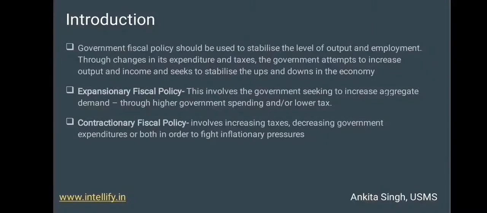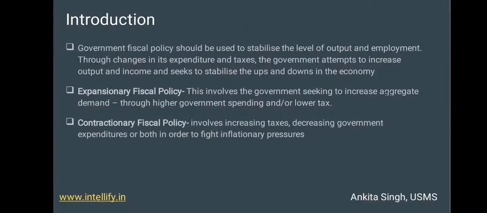Now when there is recession, the government uses expansionary fiscal policy to increase the income and output level. When there is inflation, the government uses contractionary fiscal policy. Expansionary fiscal policy involves the government seeking to increase the aggregate demand through higher government spending and or lowering the taxes.